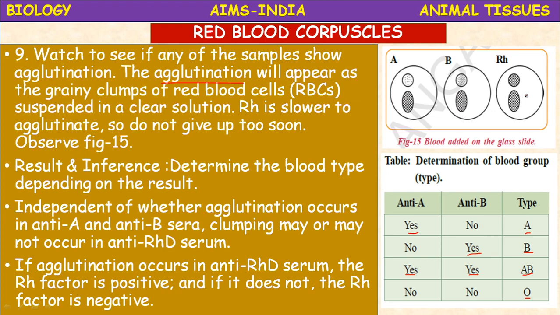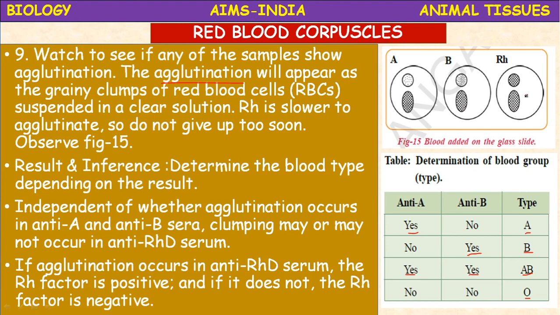Okay, similarly B group. For B group, with anti-A there is no reaction, no agglutination, and with anti-B there is agglutination. Then with the RH, if there is agglutination, then it is B positive. If there is no agglutination in the RH, it is B negative. Similarly, for AB group, agglutination is observed in the first two also, means there is agglutination with anti-A and anti-B. And if RH also agglutination occurs, then it is AB positive. If there is no agglutination in the RH, then it is AB negative.